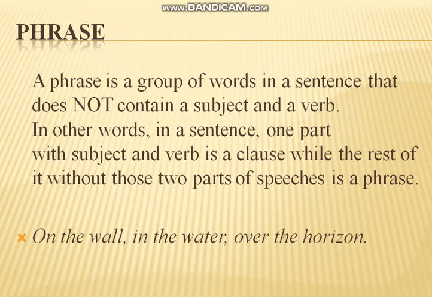Another difference is that a clause contains a subject and a verb, while a phrase doesn't contain a subject and a verb. Both are groups of words, but this is the main difference.